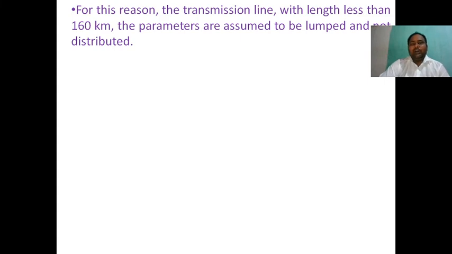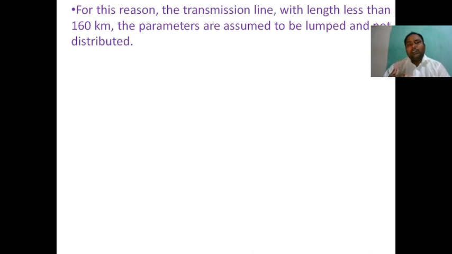In a long transmission line, at every point of the transmission line the voltage changes continuously. Suppose at one point the voltage is V, at the next point the voltage is changed by del V. Similarly, if at one point the line current is I, at the next point it will change. This process is going on.